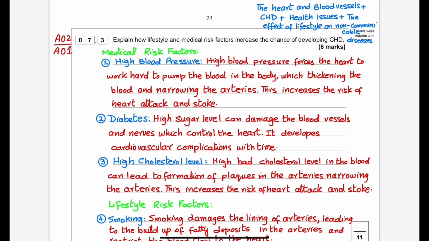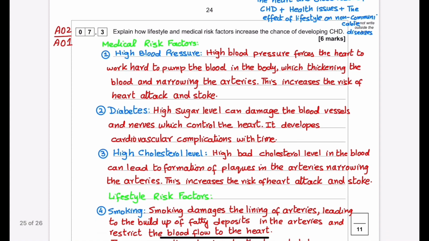The second medical risk factor is diabetes. High sugar level can damage the blood vessels and the nerves which control the heart. It develops cardiovascular complications with time. The third medical risk factor is a high cholesterol level in the blood. High bad cholesterol in the blood can lead to formation of plaque or fatty material in the arteries, narrowing the arteries. This increases the risk of heart attack and stroke.